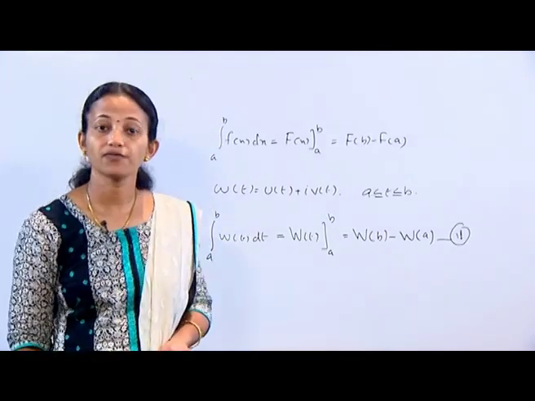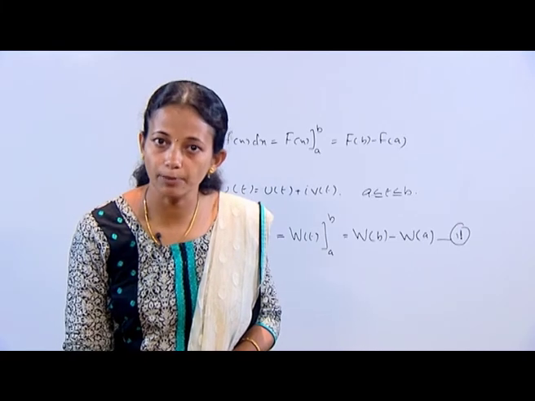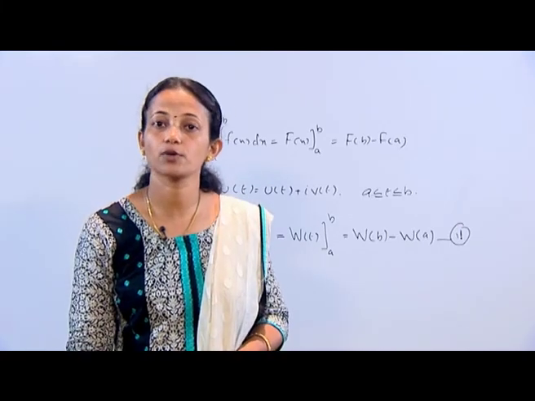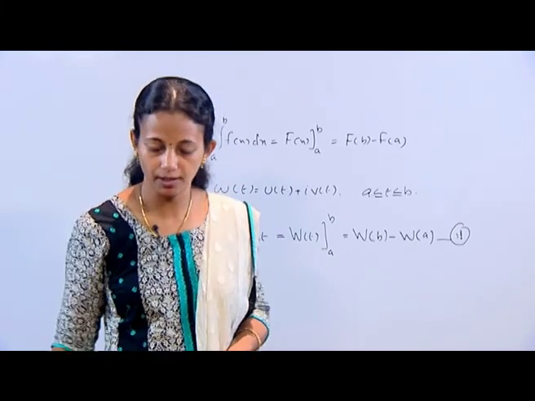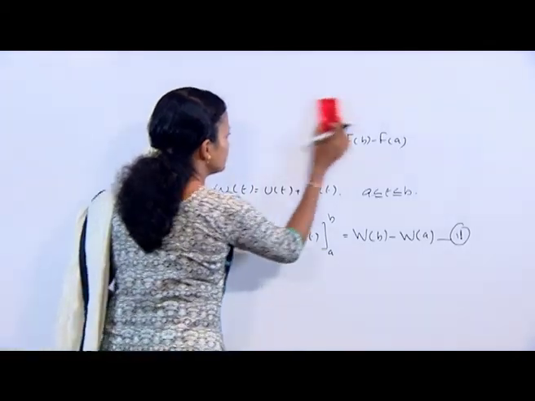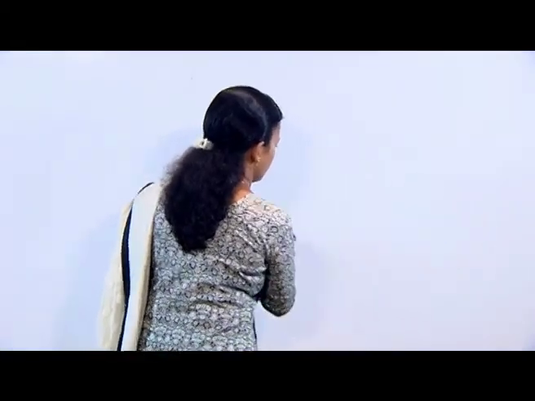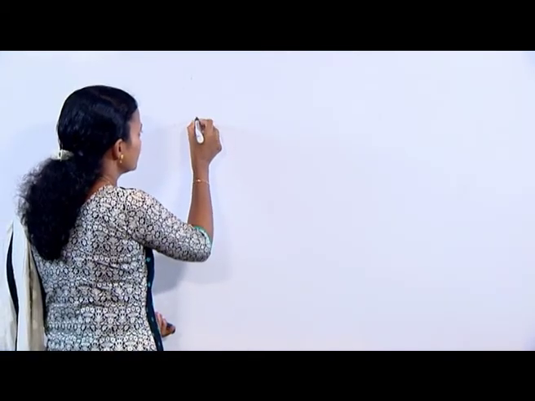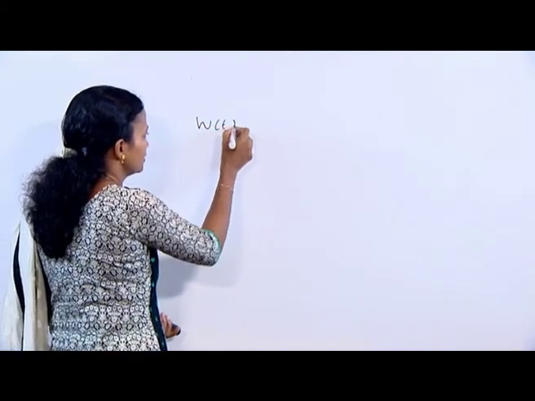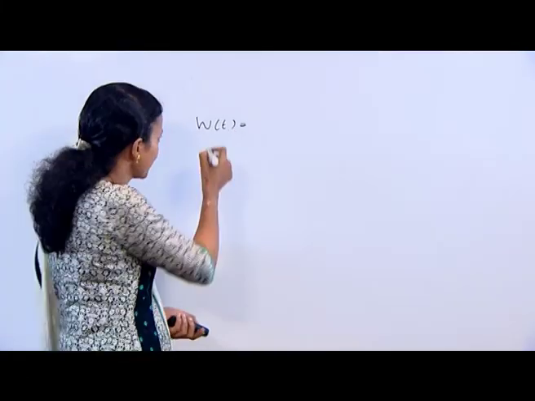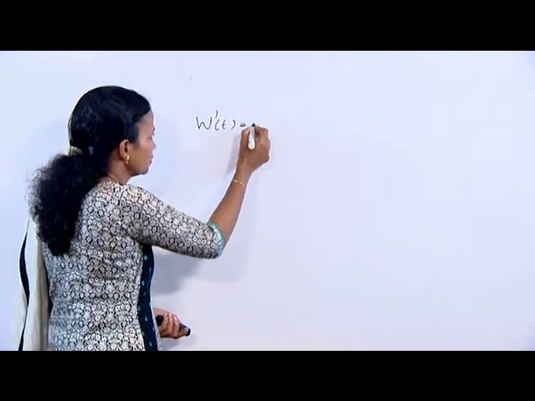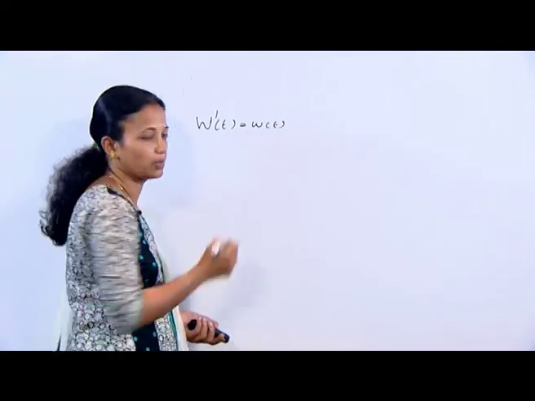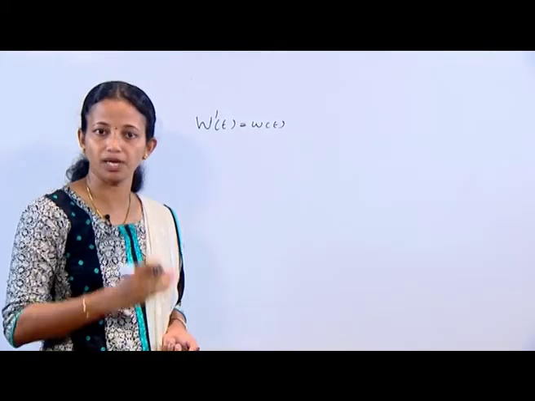Proof: if W'(t) is equal to w(t) when a ≤ t ≤ b, then we have capital W dash of t, which is equal to w(t), where this t varies from a to b.